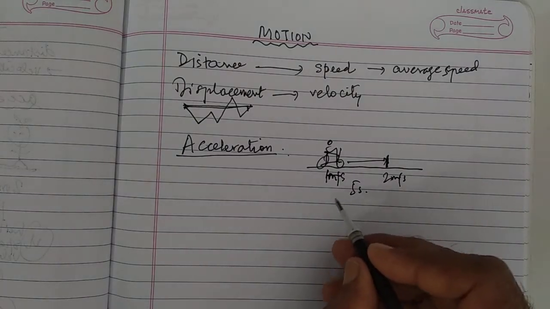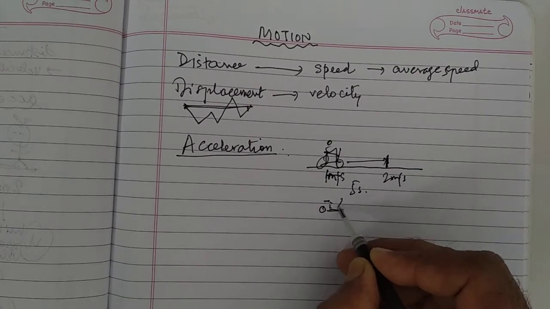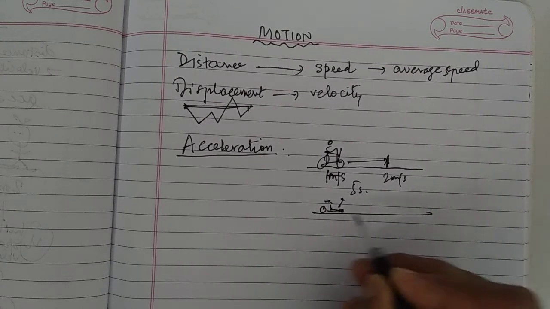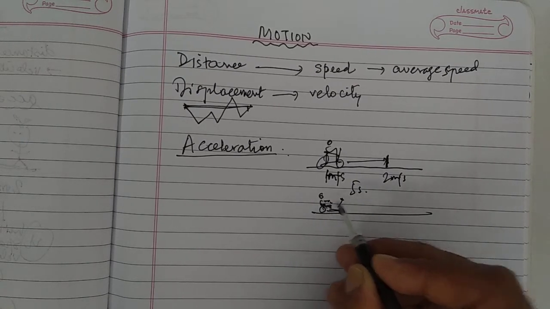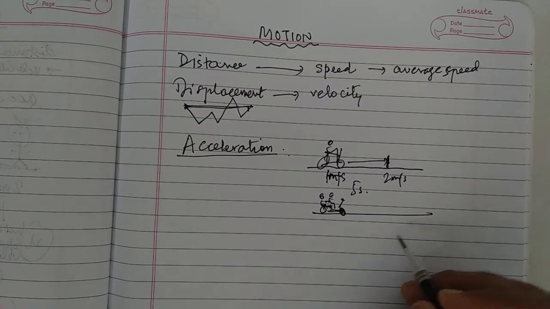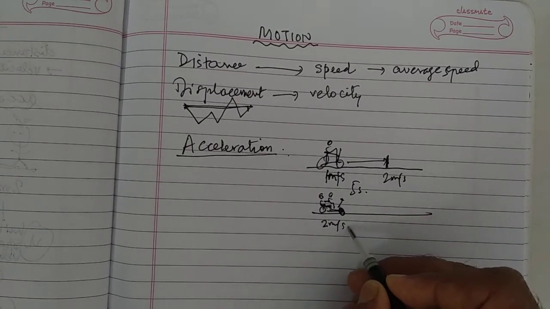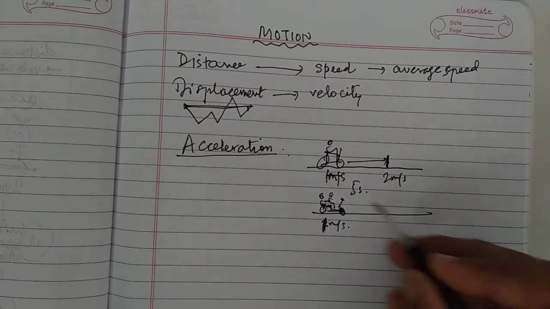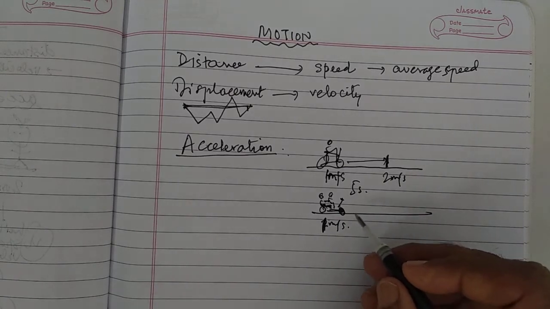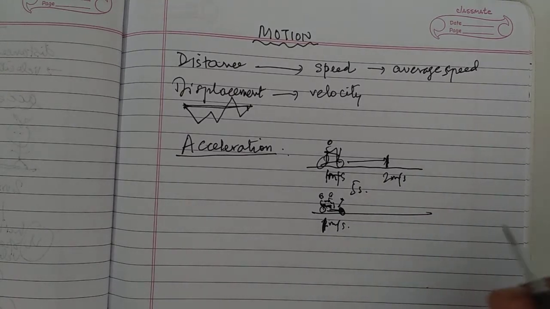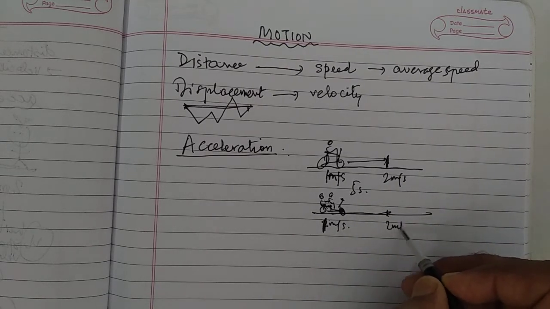Now suppose you are going on a scooter, slowly, at 1 meter per second like the cycle. Suddenly a dog goes behind you, barking, and you zoom to 2 meters per second.